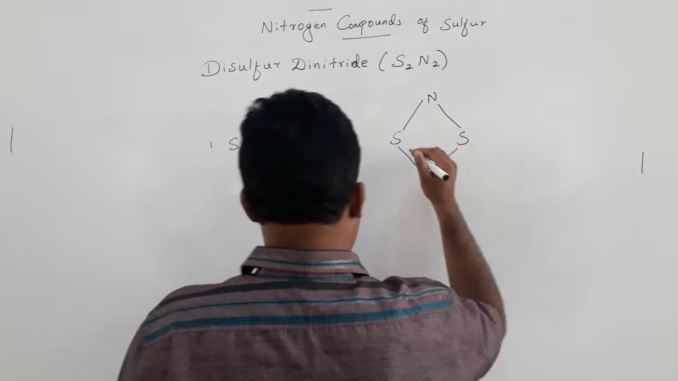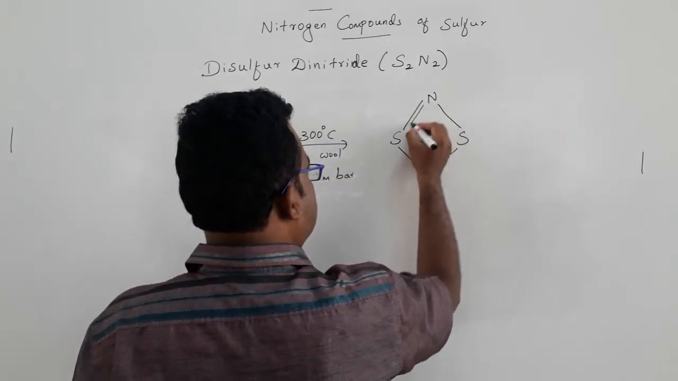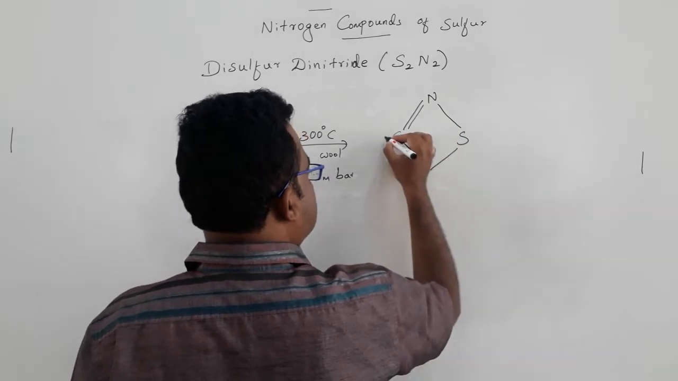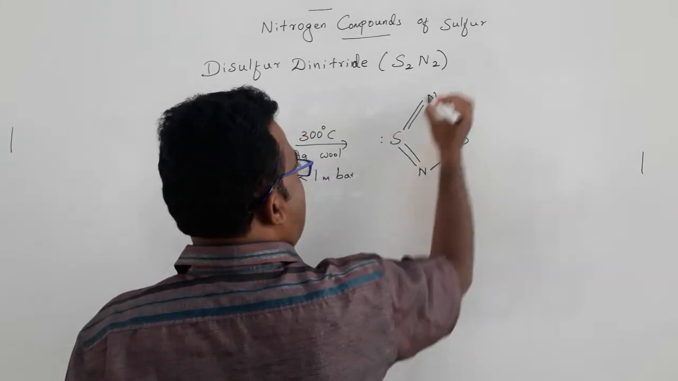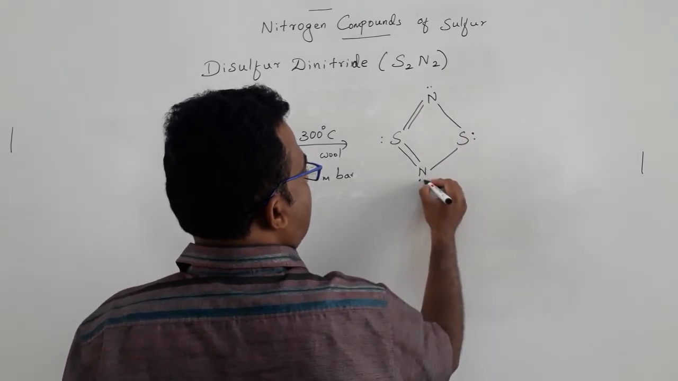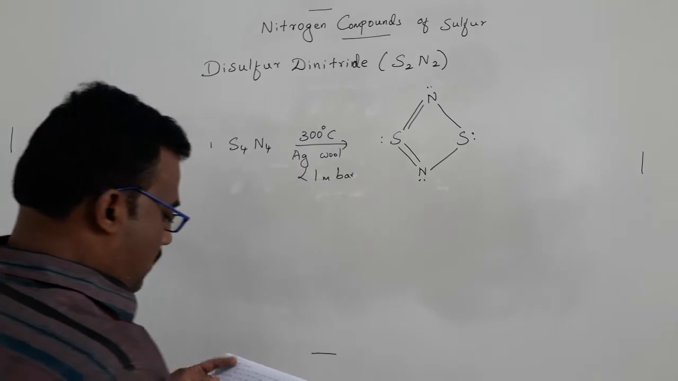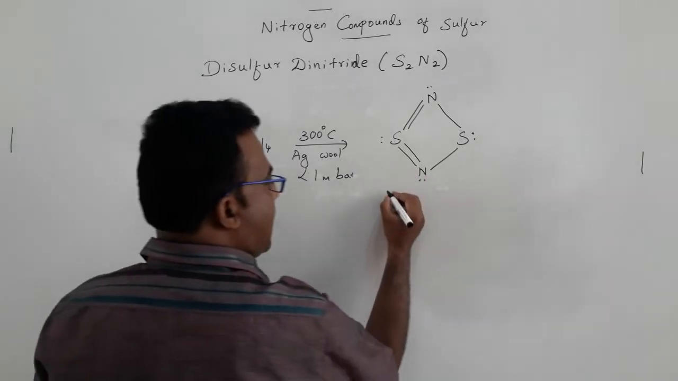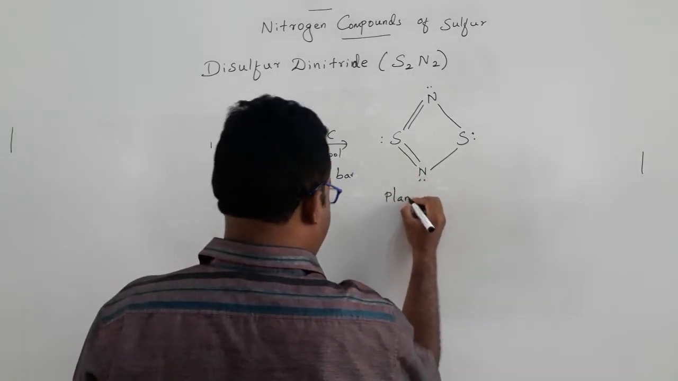You can see that one. It again has a very nice structure. It will be in the form of a square. Each sulfur and each nitrogen has a pair of electrons. It is a planar four-membered ring.